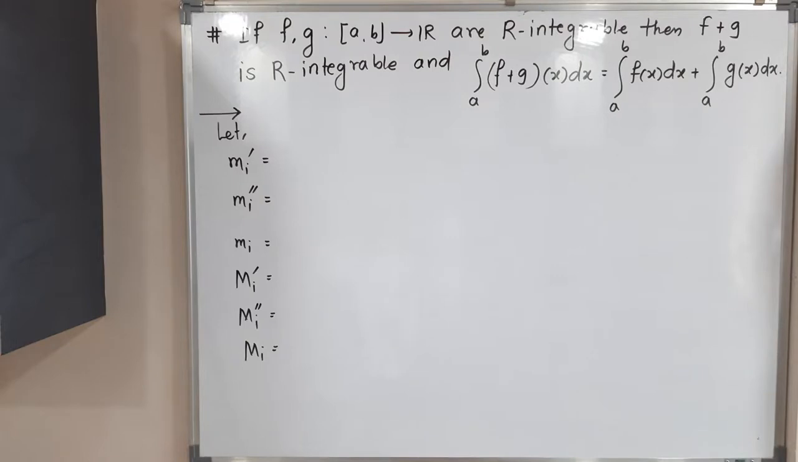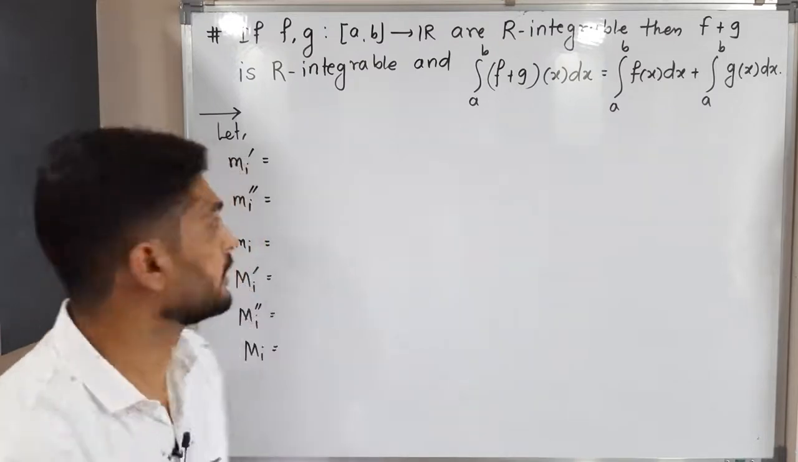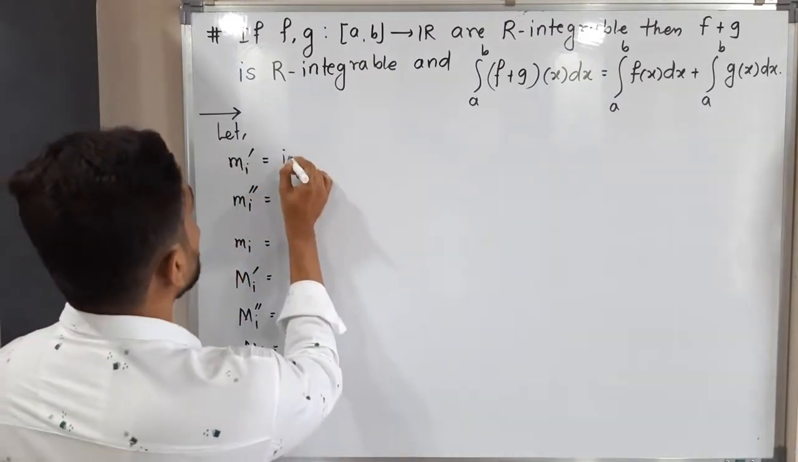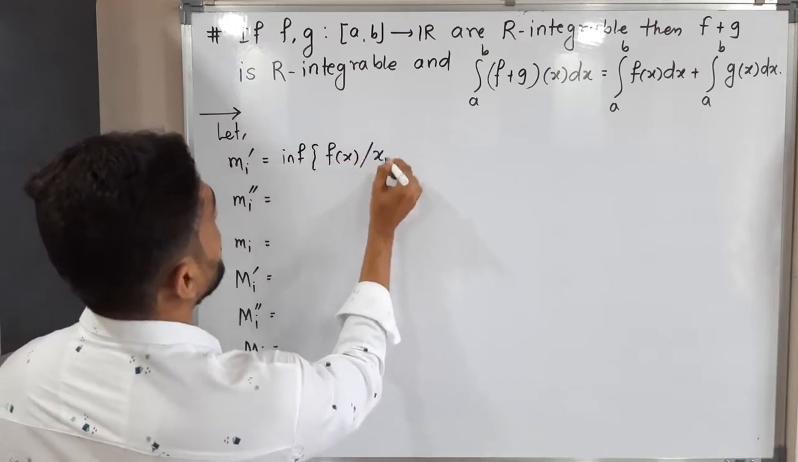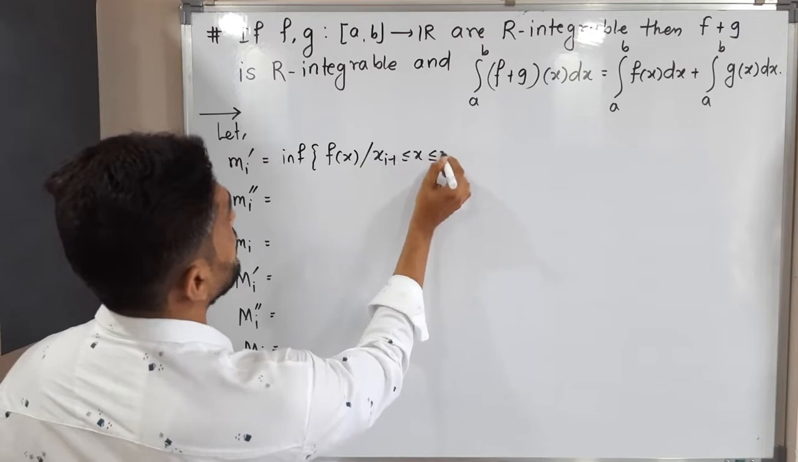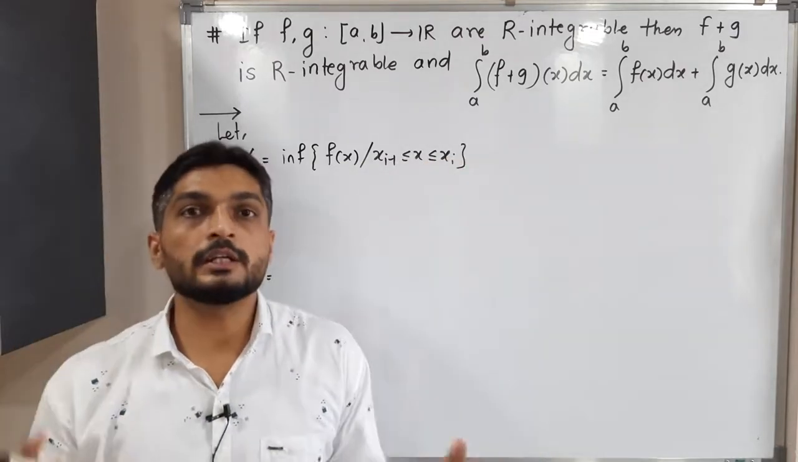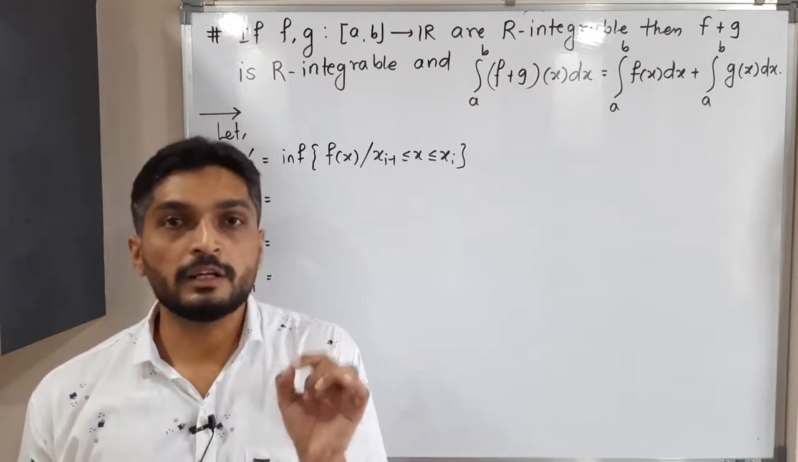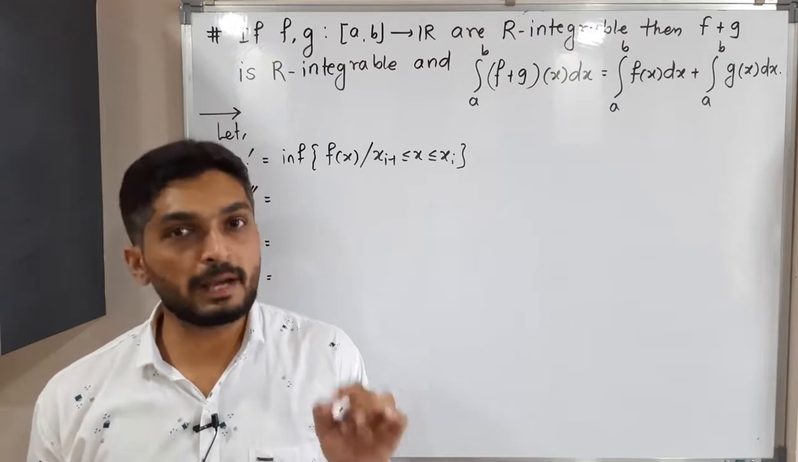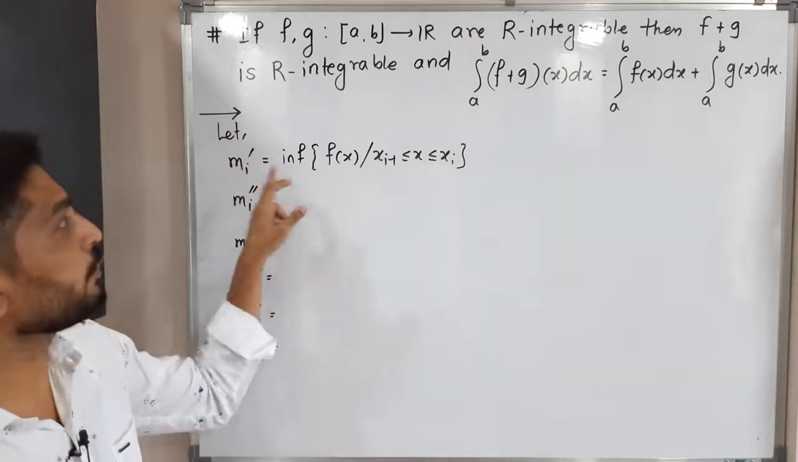So let us define a few things now. Now we are defining small mi. You are familiar with the definition of small mi. This is infimum. So small mi dash is the infimum of f of x, where xi minus 1 is less than or equal to x less than or equal to xi. That means when we take a partition, the original interval will be divided into sub-intervals. For each sub-interval, the function has some minimum value and some maximum value. So that minimum value will be mi dash for function f.